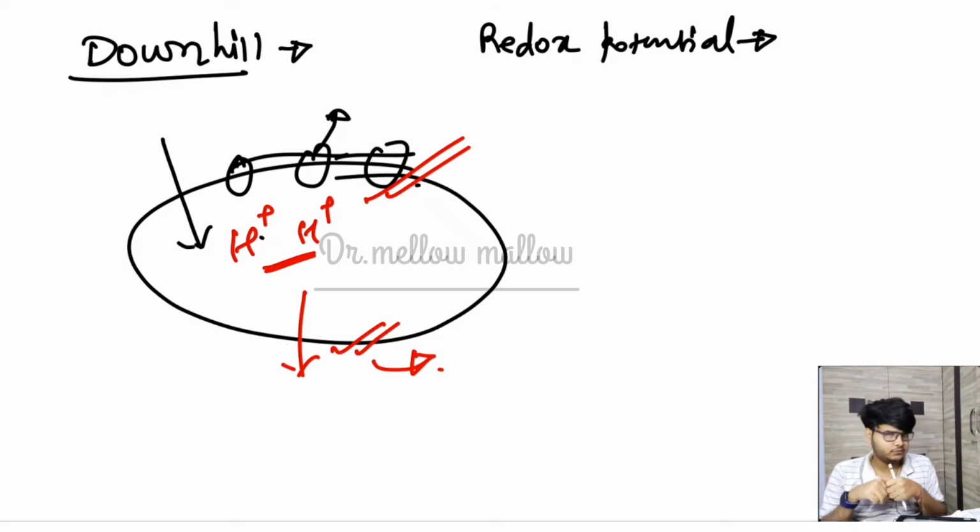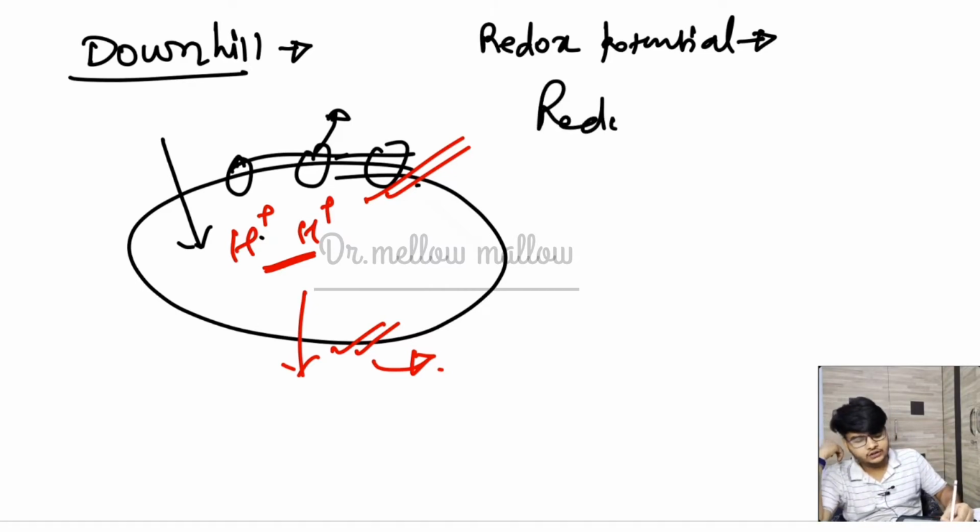Why is it called reduction potential and not oxidation potential? Because by gaining electron it will get reduced. So that is why it is called reduction potential, the ability to get reduced. The more the affinity for the electron, the more will be the chance of its own reduction. So that is called redox potential or the reduction potential.